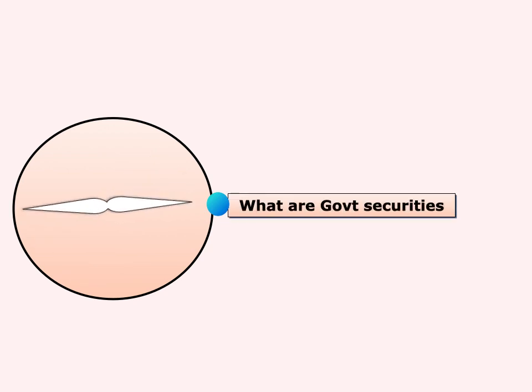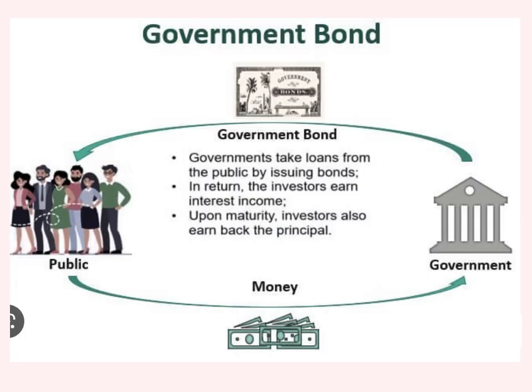But when we are talking about government securities, what are government securities actually? We do hear about them, but very few of us have adequate knowledge about the various forms of government security. First of all, why does the government issue the securities, right?